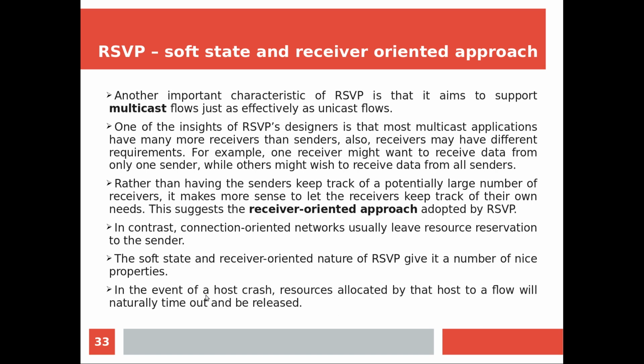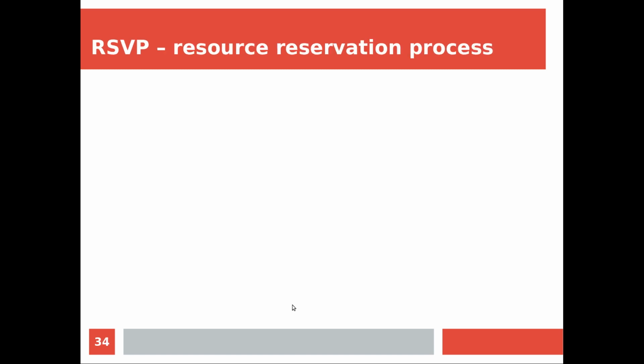So in the event of a host crash, how is it handling the failure? If a host is going offline or crashes on the way, the resources allocated by that host to a given flow will naturally time out and be released. That we have already seen, like we have some timeout. Within that, if there is no refresh, if the machine is not active, the information will just be released from the particular intermediate nodes. So it is easy to handle the failure also.